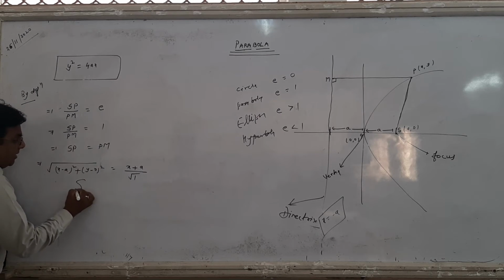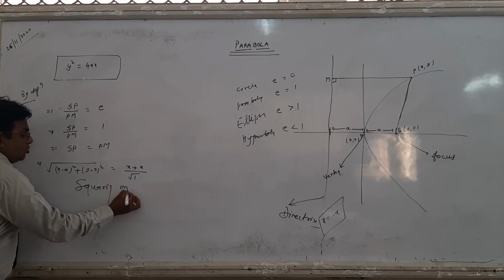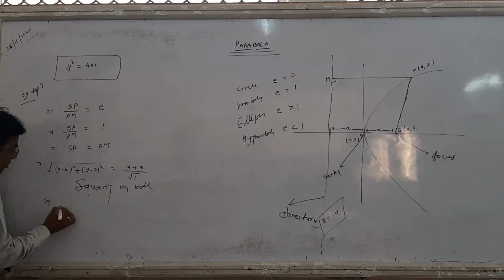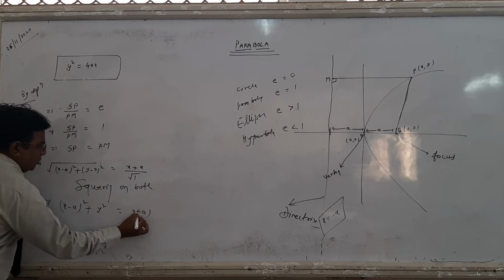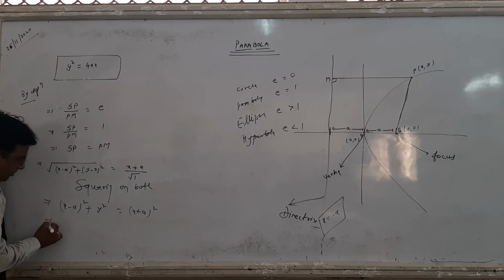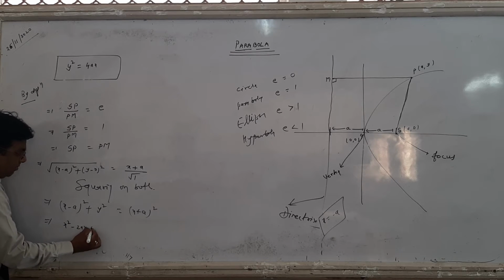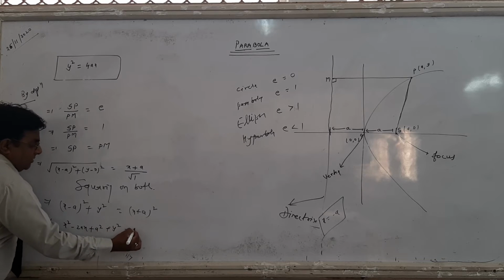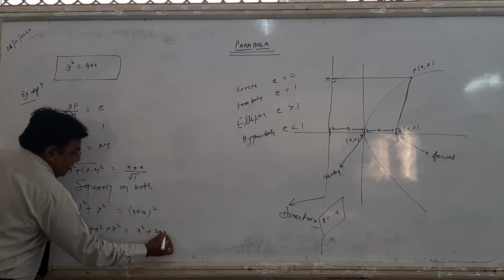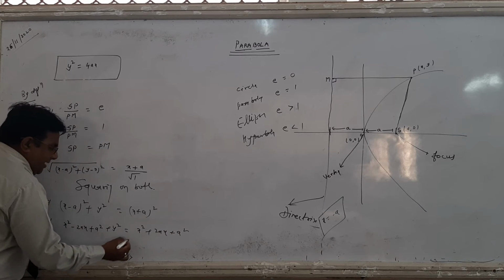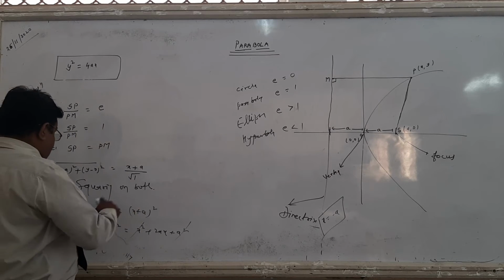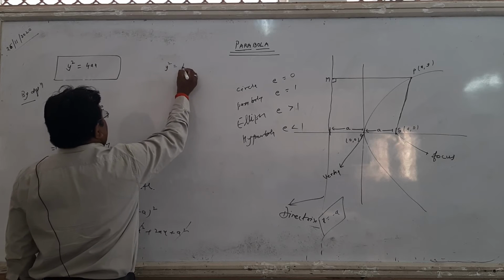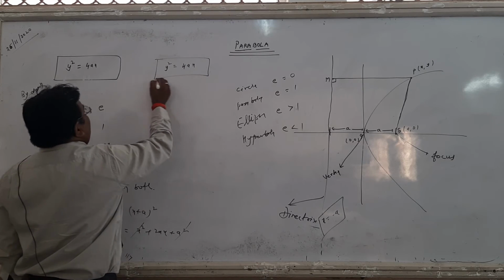And now root को remove करने के लिए squaring on both the side. Then square root cancels. (x minus a) whole square plus y square equals (x plus a) whole square. Now (x minus a) whole square expand करेंगे (a minus b) whole square formula से: x square minus 2ax plus a square plus y square as it is. Then x square plus 2ax plus a square. So x square and x square cancel, a square and a square cancel, 2ax this side transfer. So then y square equals 4ax. 2ax plus 2ax, this is 4ax. This is the standard form of the parabola.